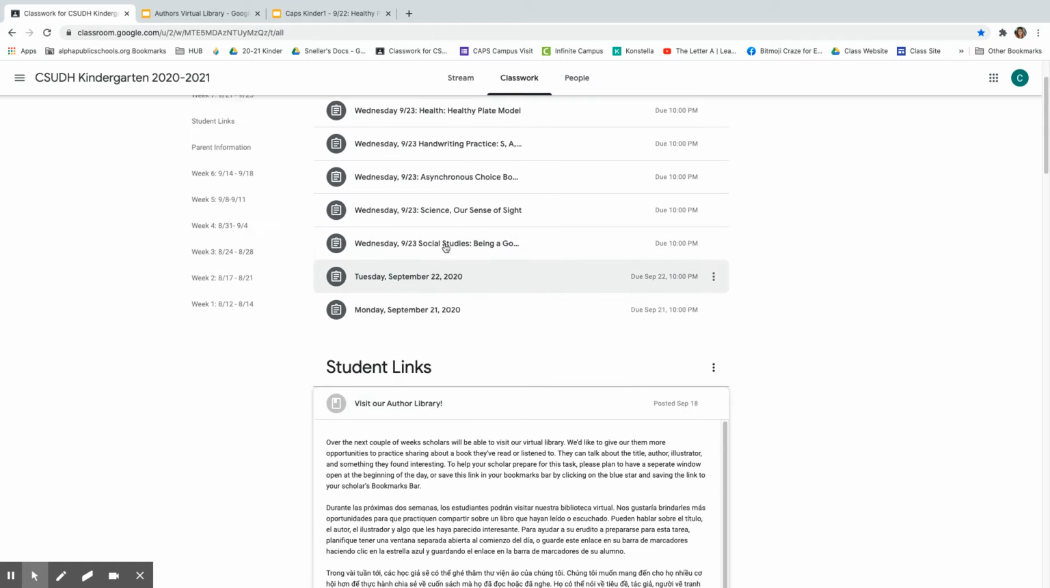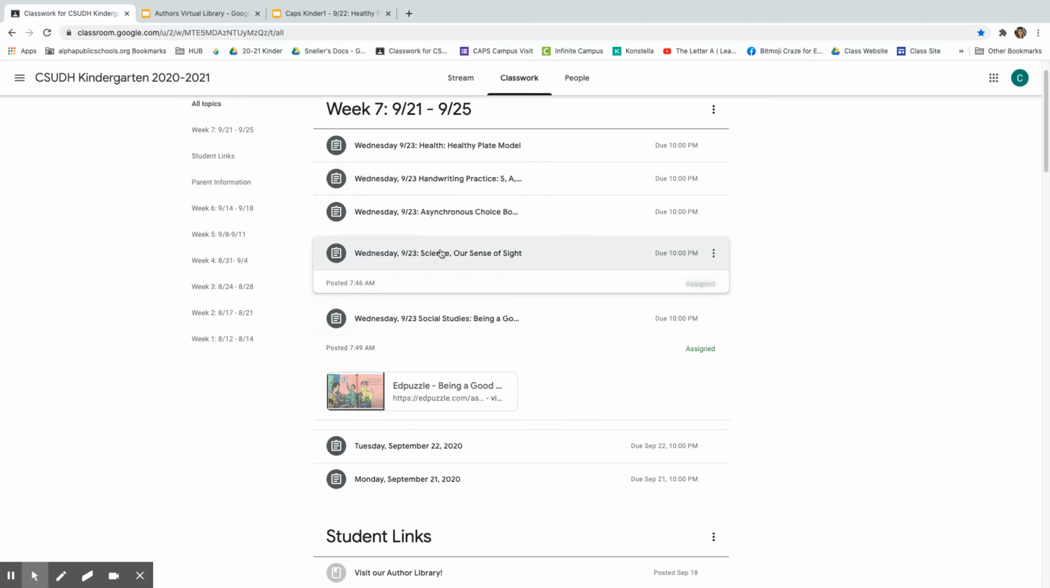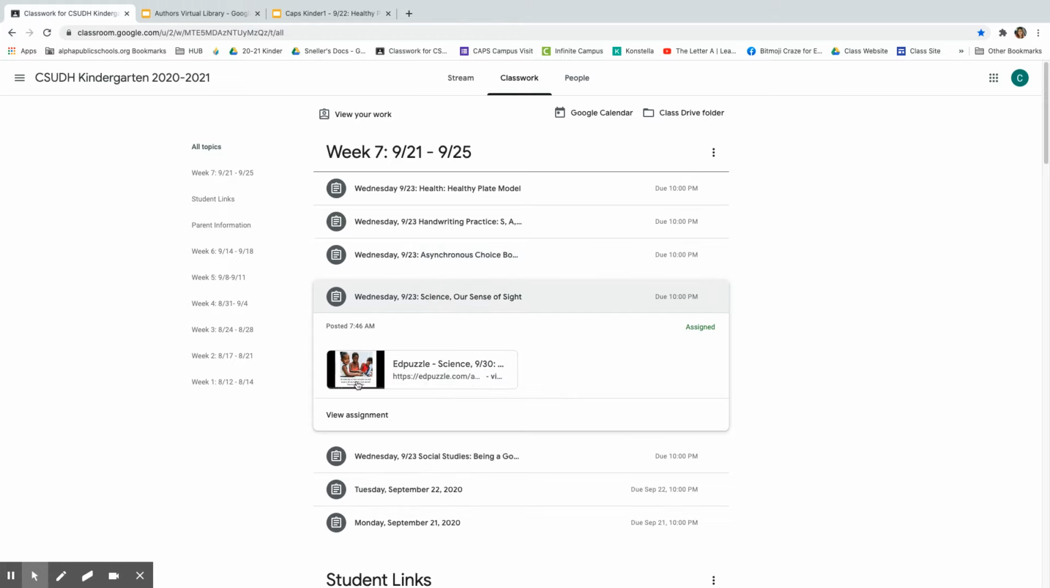For our assignments today, we have 2 Edpuzzles, one for social studies and one for science. You'll notice that in today's social studies Edpuzzle, there will be a read aloud and a question segment at the end. That is an assessment. We would like our scholars to try that on their own independently to see what they remember. For Wednesday science, we have an Edpuzzle on our sense of sight. This will follow the same format that we've been working with since we began our Edpuzzles.